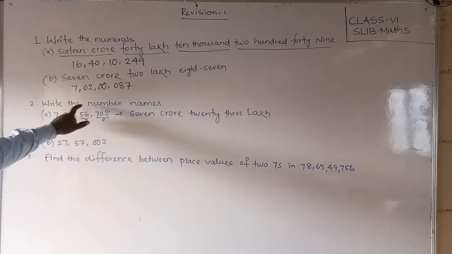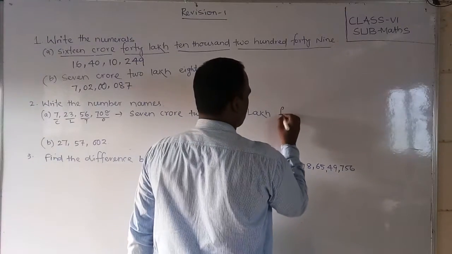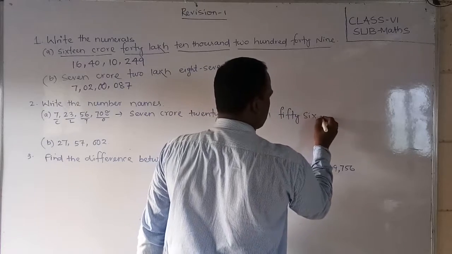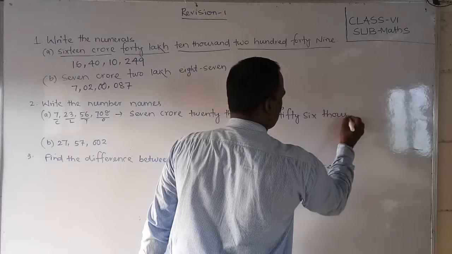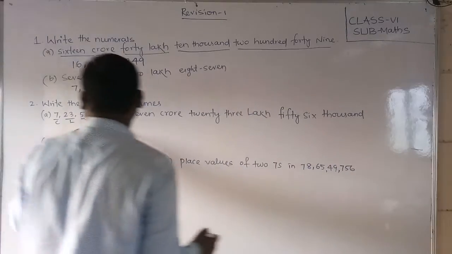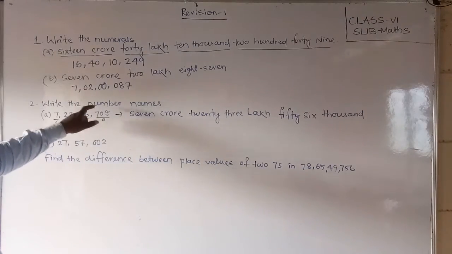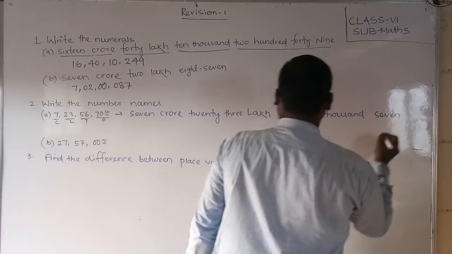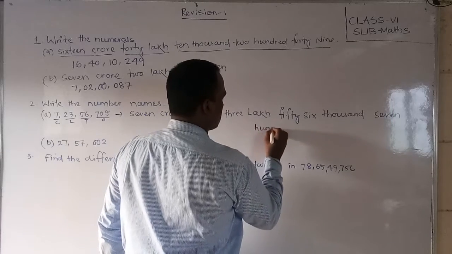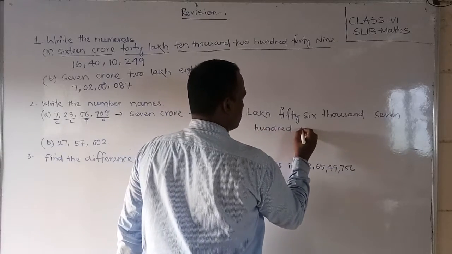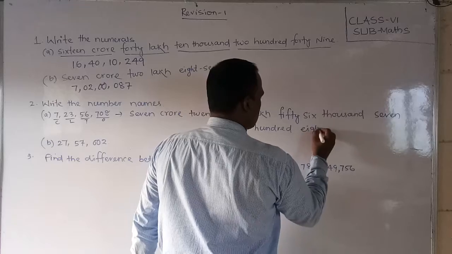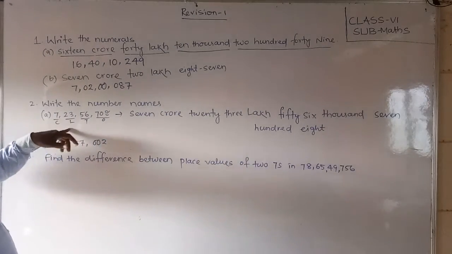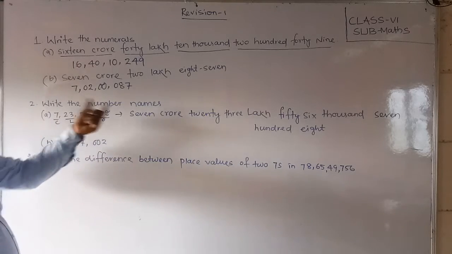Thousand period is there, 56 is there, so 56,000. And the place 708, so we can write directly 700. Are you clear friends? So first of all you should mention the periods, then which periods what is the numbers, according to that you write and go.